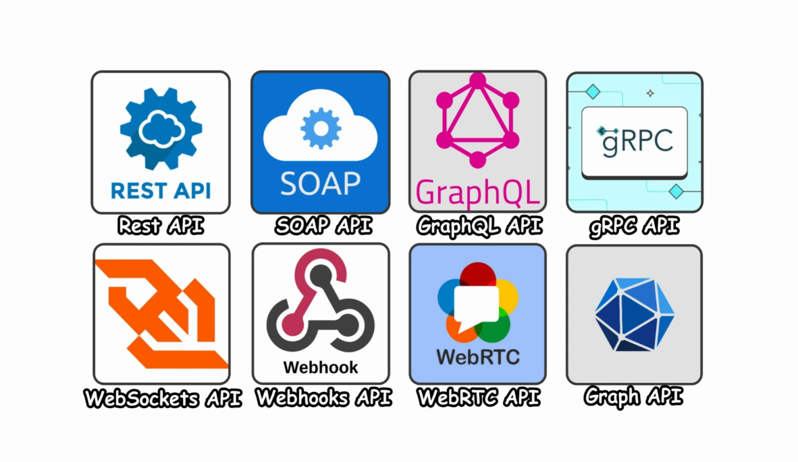Final note: by exploring these 8 API types, you've just walked through the hidden roads, tunnels, bridges, phone lines, and satellites that help modern software talk to itself.